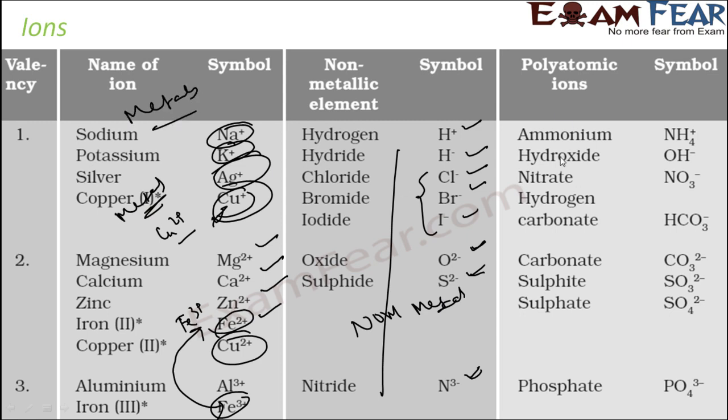And these are examples of polyatomic ions. For example, NH4 plus, OH minus, NO3 minus, HCO3 minus, CO3 2 minus, SO3 2 minus, SO4 2 minus, PO4 3 minus. These are all polyatomic ions. I told you ions can also exist as polyatomic.